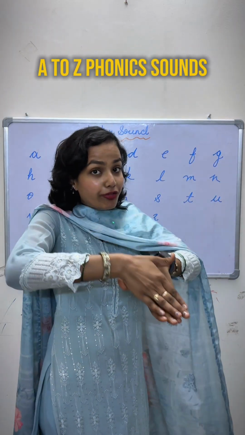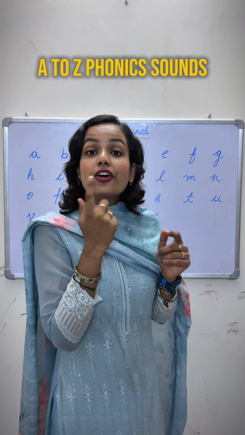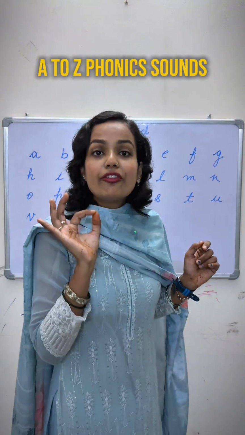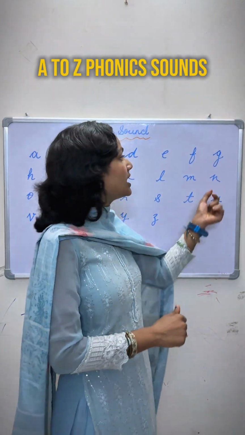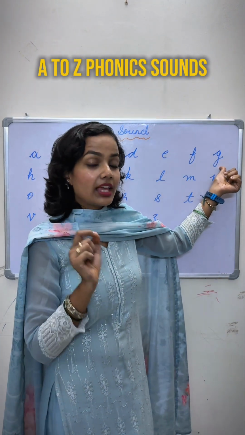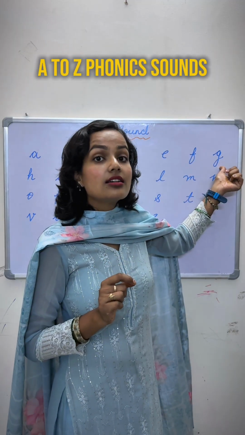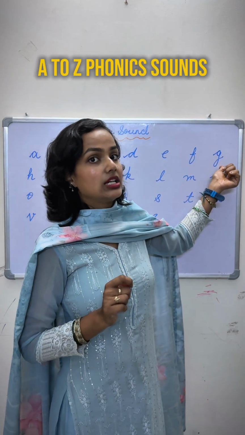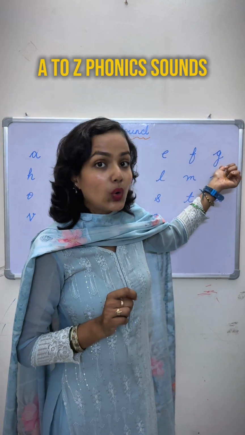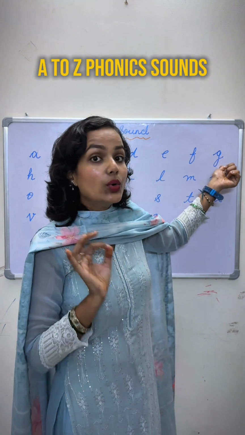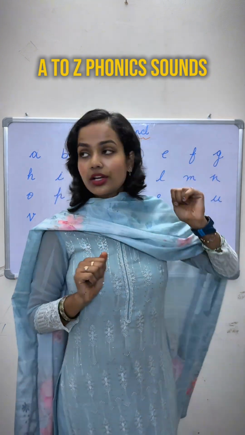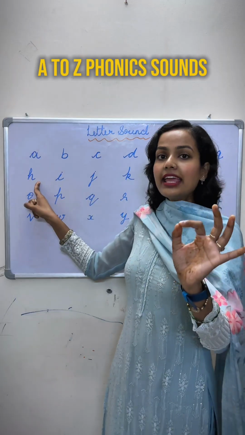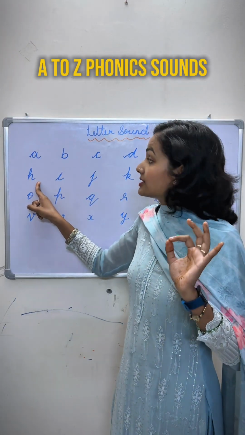fish. Fish. This is the sound. Fish. Okay. The next letter is G, and the sound of G is G, goat. G, goat. What is this? Goat. Goat. Okay. The next letter is H, and the sound of H is